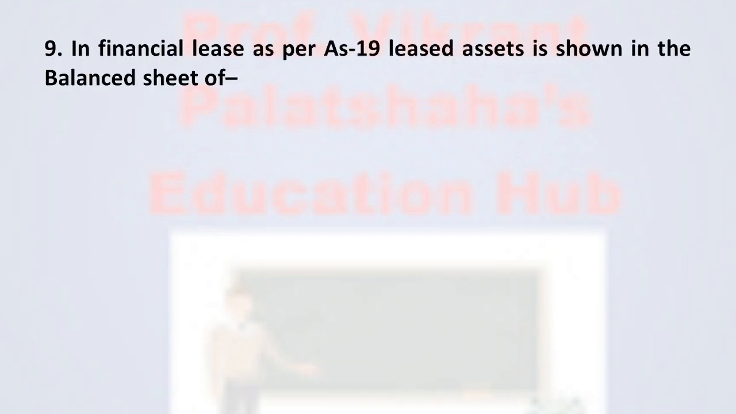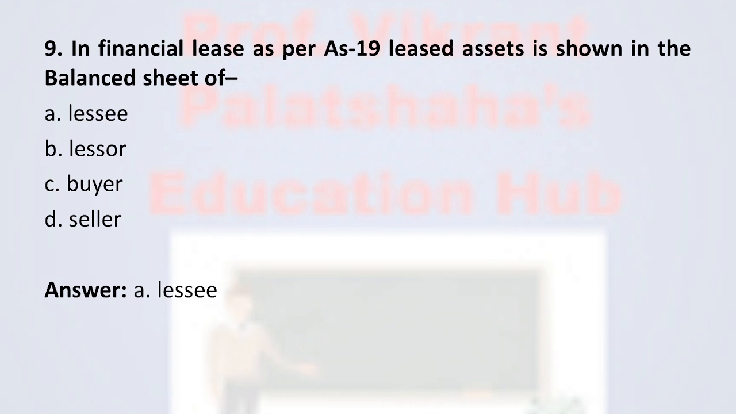Now the next question number 9: In financial lease as per accounting standard number 19, lease asset is shown in the balance sheet of option A lessee, option B lessor, option C buyer, and option D seller. The correct option is option A lessee. So as per accounting standard number 19, the lease asset in the financial lease should be shown in the balance sheet of the lessee. Therefore, the correct option is option A.